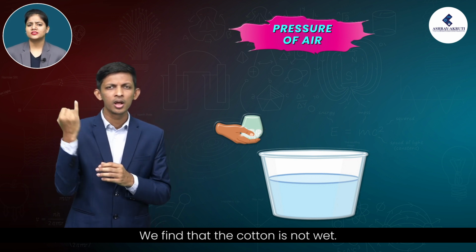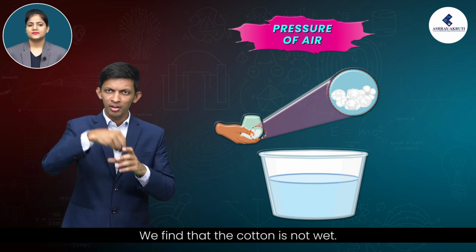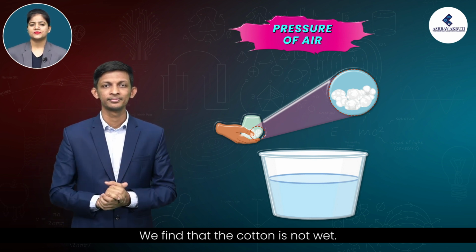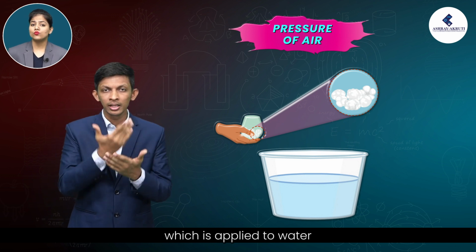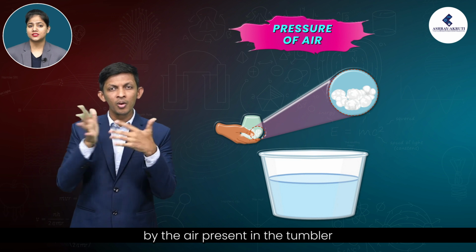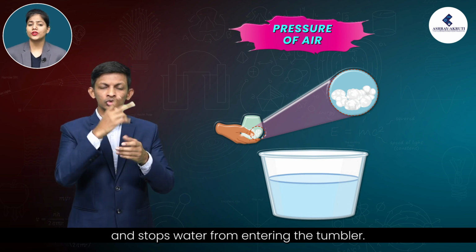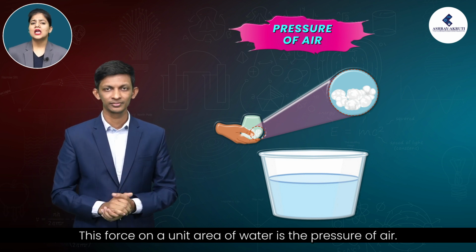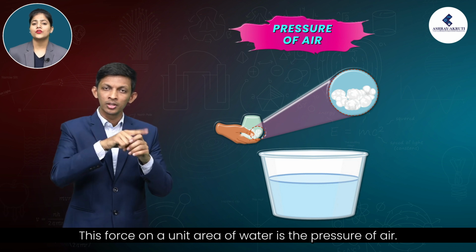We find that the cotton is not wet. This is due to the force of air which is applied to water by the air present in the tumbler and stops water from entering the tumbler. This force on a unit area of water is the pressure of air.